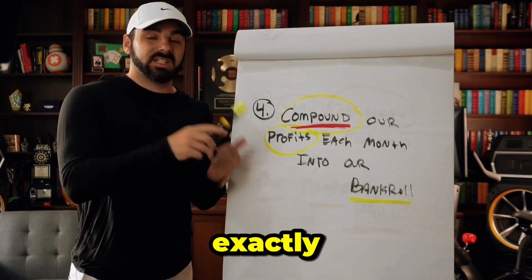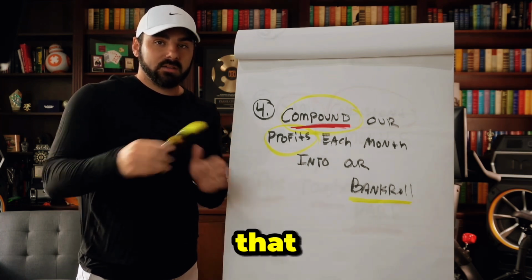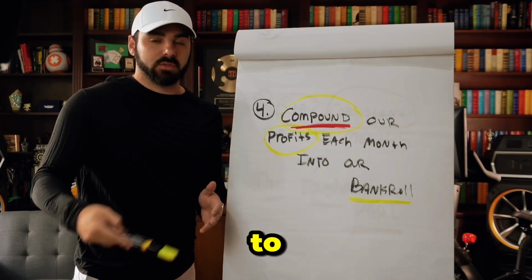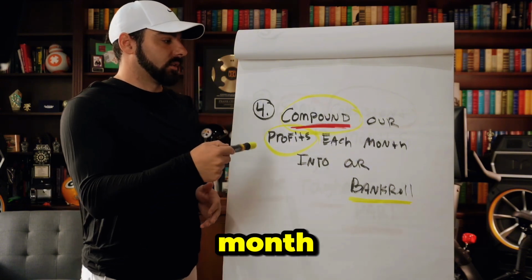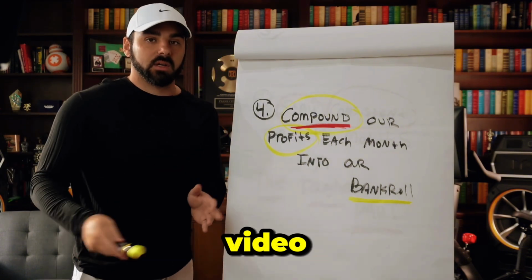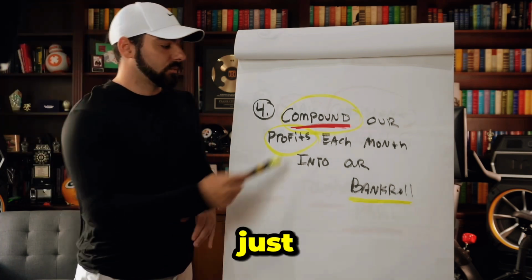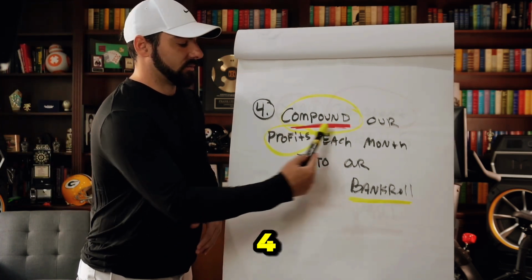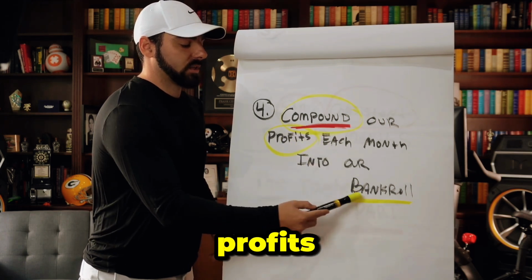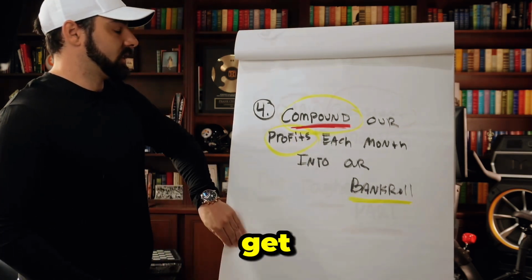And I'm going to show you guys exactly why that occurs and how that's possible to be able to do that month by month as well. Once we get to that later on in the video, I'm going to show you guys month by month how that exponential growth goes just because of this right here. Just because of step 4, because you're compounding your profits into your bankroll. Now let's get to number 5 here.